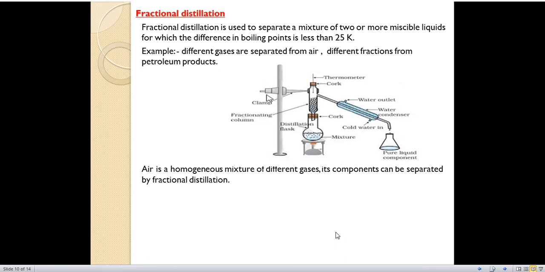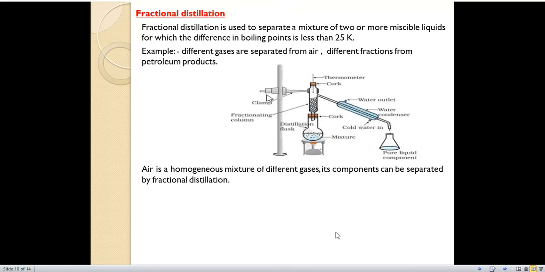Next is fractional distillation. What is fractional distillation? Fractional distillation is used to separate a mixture of two or more miscible liquids for which the difference in boiling point is less than 25 Kelvin. It is also used for separating miscible liquids, but in this one the boiling point difference should be less than 25 Kelvin. Examples of what we can separate by fractional distillation: different gases are separated from air.